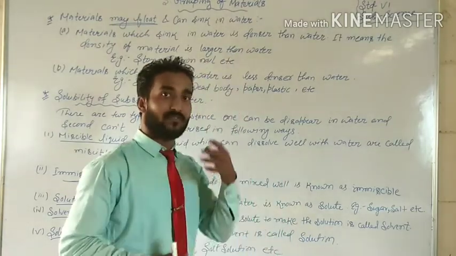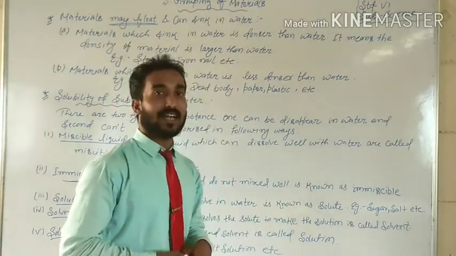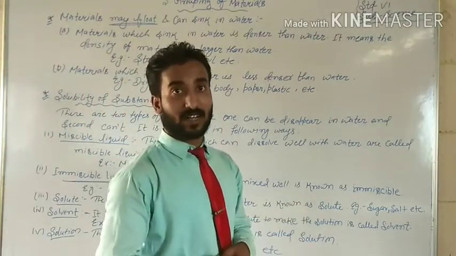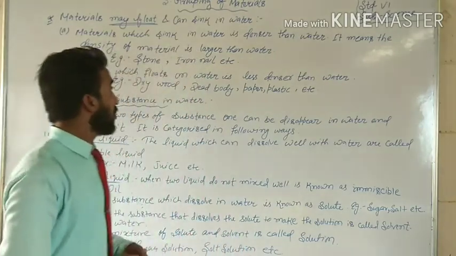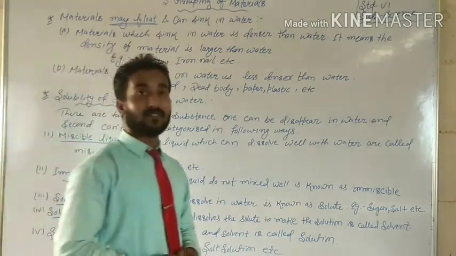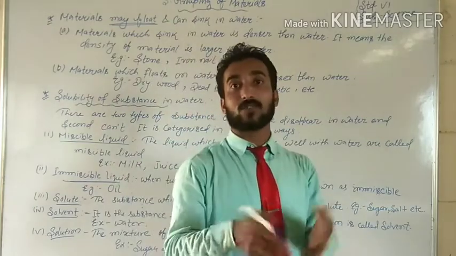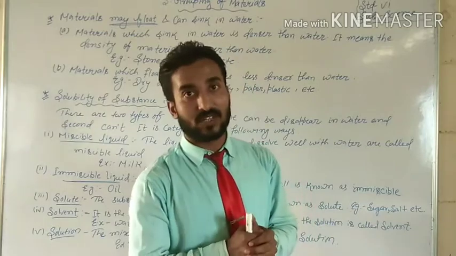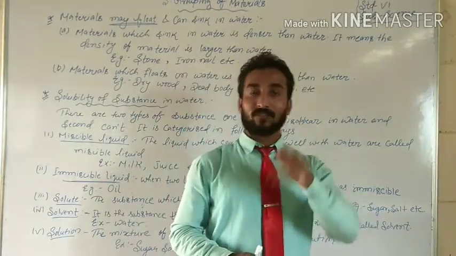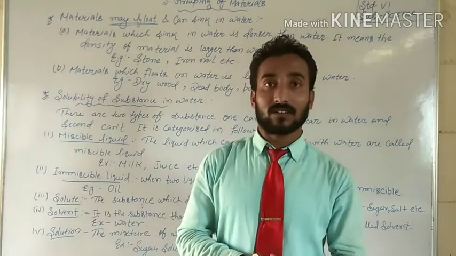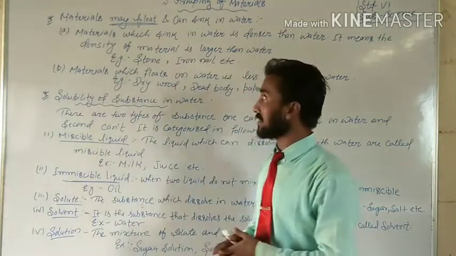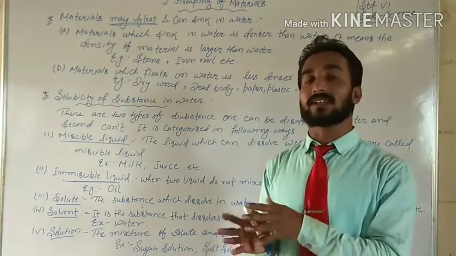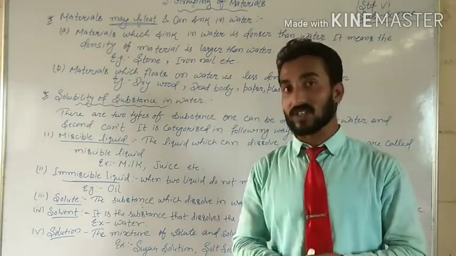See what types of materials can sink in the water. For example, we can see the iron needle, or a stone. While swimming, a person can also sink in the water if they do not know how to swim. Okay students, but you may ask, sir, what about another kind? Beta, I will let you know. There are more objects which cannot sink in the water, which can float on the surface of water.